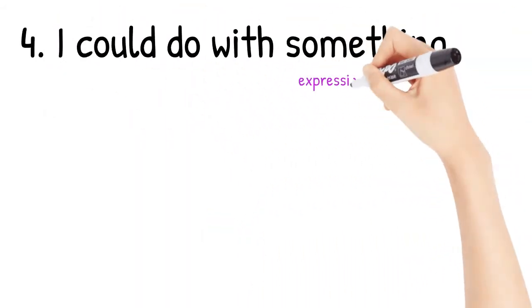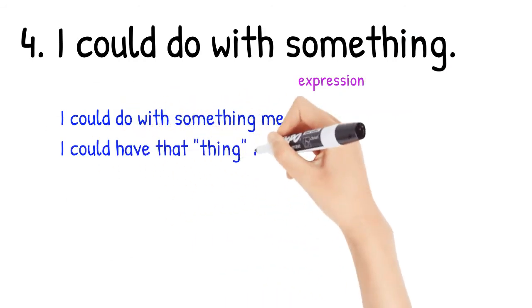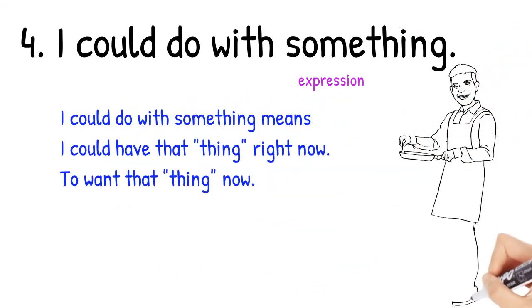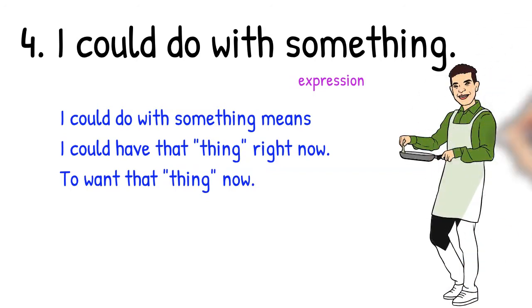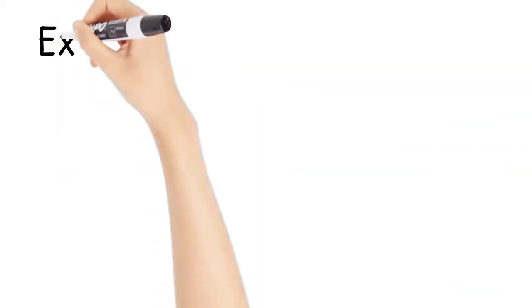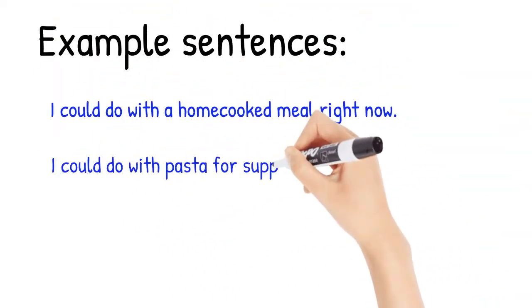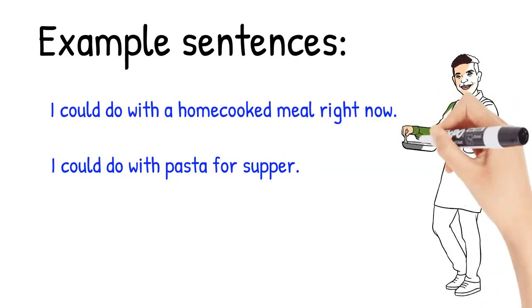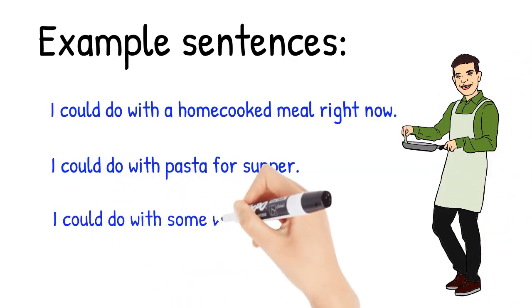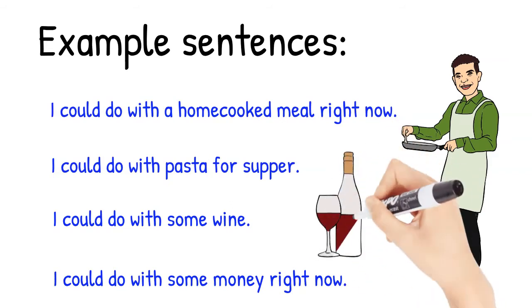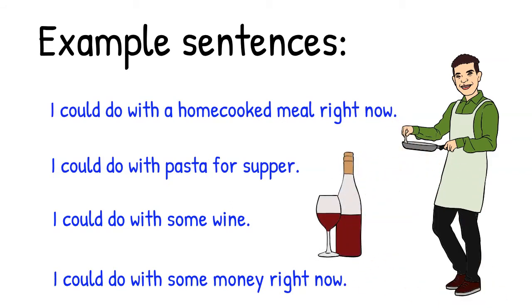Number 4, I could do with something. I could do with, and then you say what that something is. This is an expression. I could do with something means I could have that thing right now. I want that thing now. For example, here's some example sentences. I could do with a home-cooked meal right now. I could do with pasta for supper. I could do with some wine. I could do with some money right now.